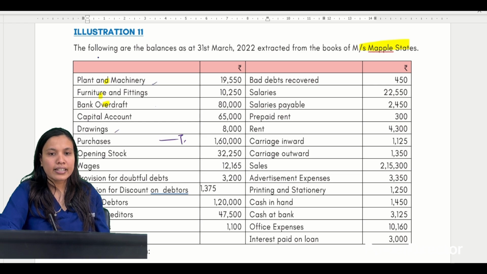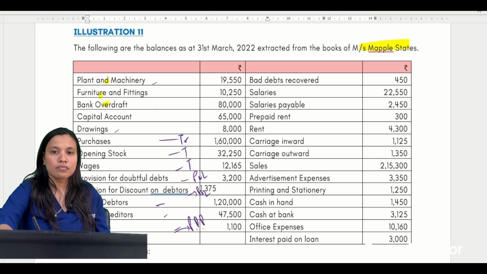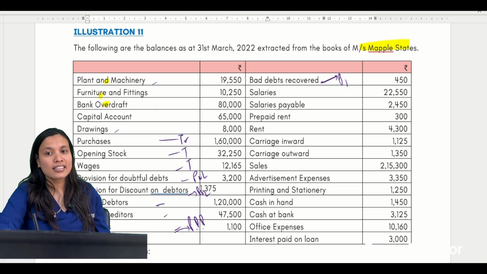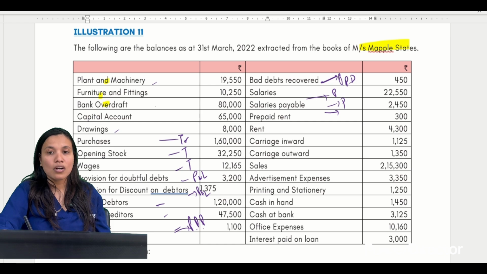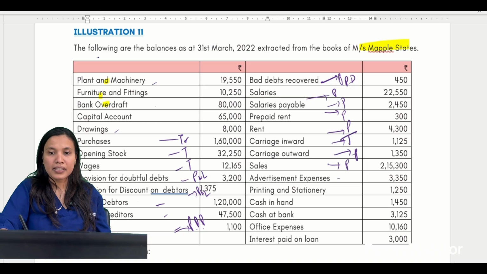So purchases is trading, trading, trading, PDD, P and L. This is also discount on debtors come for the first time. P and L, debtors, balance sheet, balance sheet. It is again adjusted with PDD. Bad debts recovered has come. So again PDD, salaries P and L, payable outstanding है P and L में भी आएगा and prepaid rent. So this is P and L also and balance sheet also. Rent P and L, inwards trading, outwards P and L, sales P and L, advertisement P and L, balance sheet, P and L, interest paid on loan P and L.